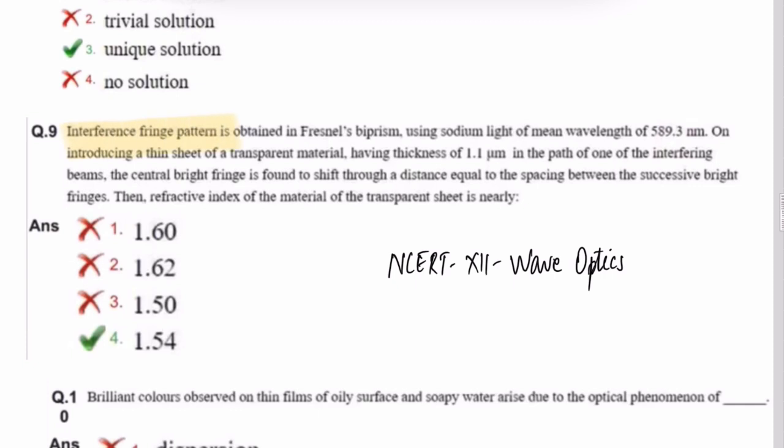Again, question number 9. It is again of the interference fringe pattern obtained in Fresnel biprism. So these are all questions from NCERT 12th wave optics. So you will see that most of the physics questions asked in this paper are of wave optics.